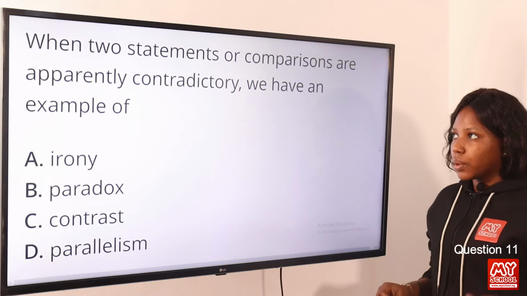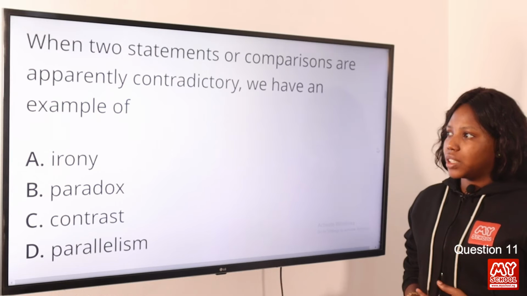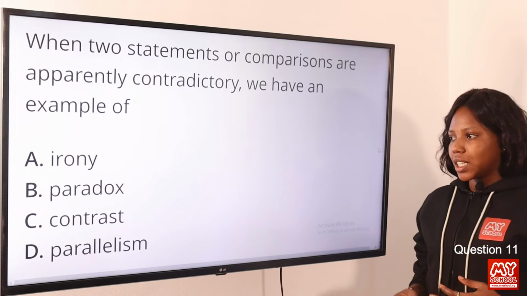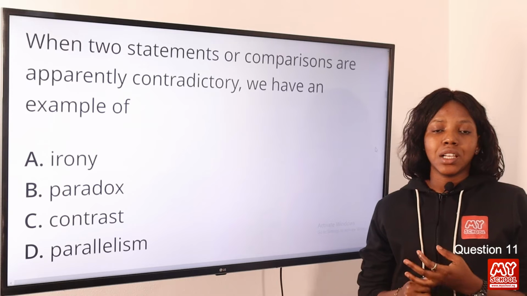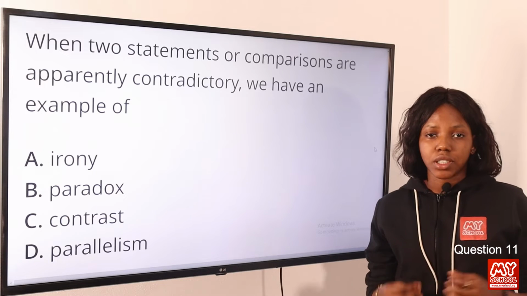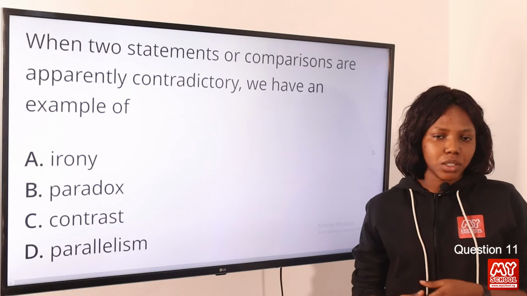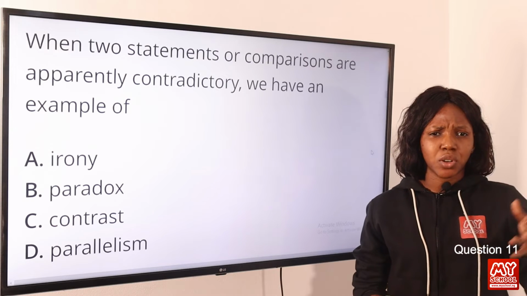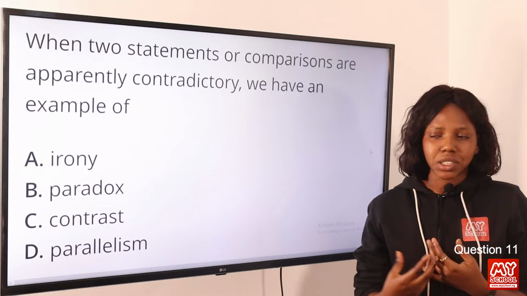Question 11. When two statements or comparisons are apparently contradictory, we have an example of dash. The answer to this question is paradox. Paradox is when a statement is in itself contradictory. Okay, it is self-contradictory. For example, "Some of the biggest failures I've ever had were successes." So we have biggest failures being successes. So we can see two contradictory ideas there.